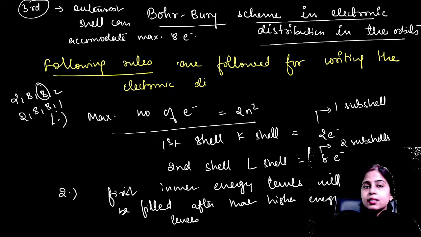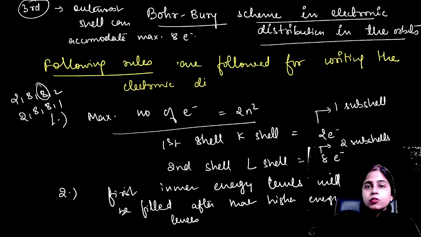Okay. But according to the octet rule, the maximum number of electrons that can be accommodated in the outermost shell is always 8 electrons. Thus, your octet rule was given by Bohr and Bury. Clear? Is it clear, everyone?